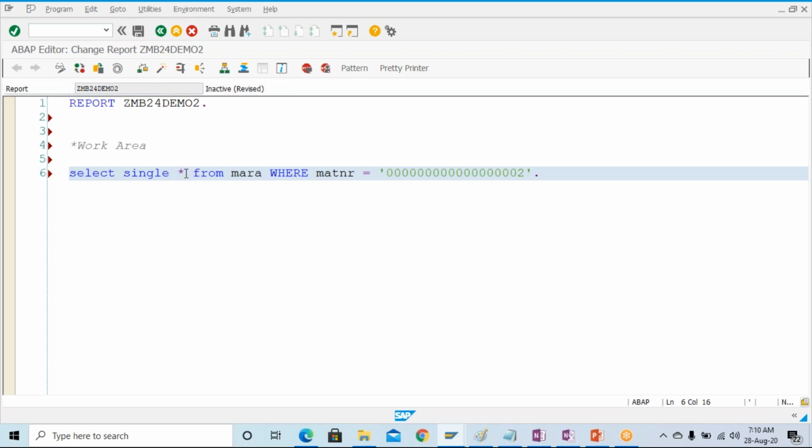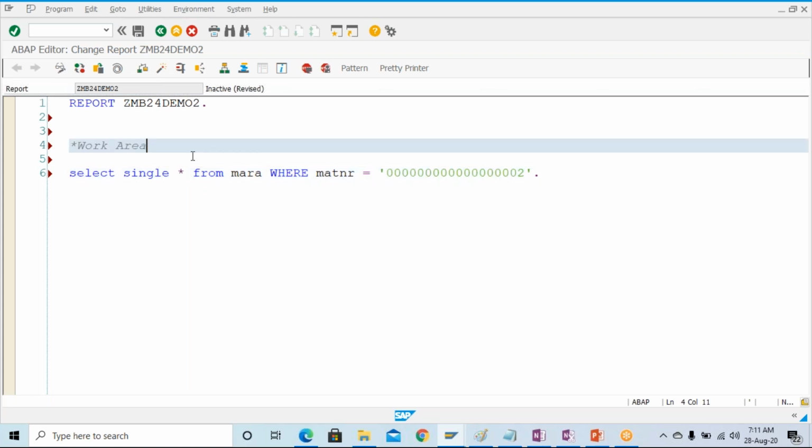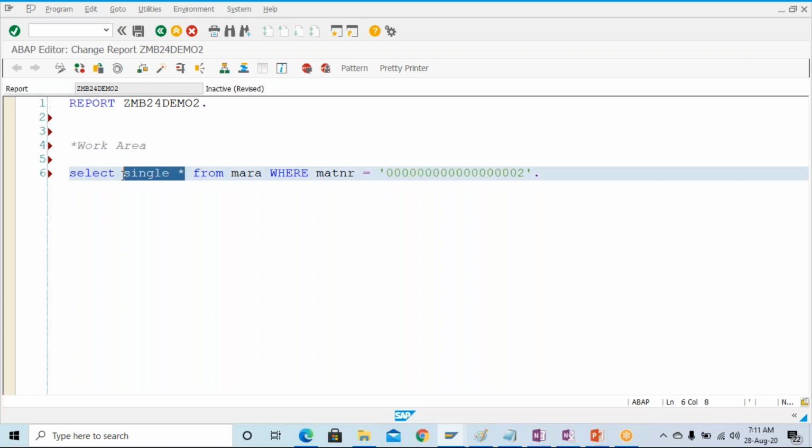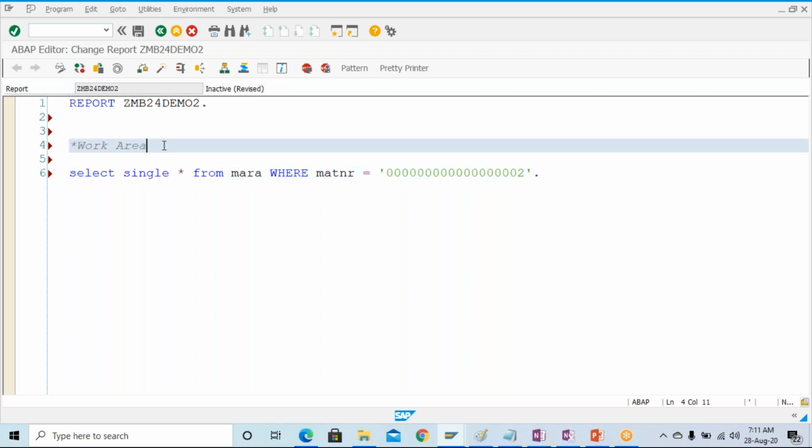So if you want to get all the information, you will require some variable or some container which will hold the data, and that container is known as the work area or internal table. If you want to fetch a single record, you will require a work area. A work area is for the purpose of holding a single record. Work area holds the single record.